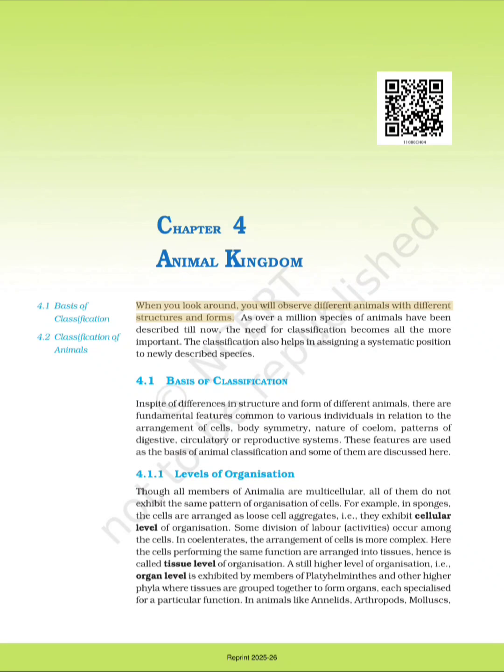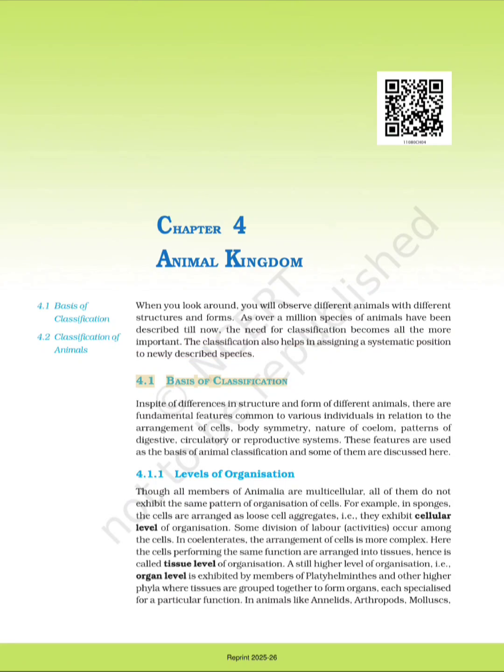When you look around, you will observe different animals with different structures and forms. As over 1 million species of animals have been described till now, the need for classification becomes all the more important. The classification also helps in assigning a systematic position to newly described species.